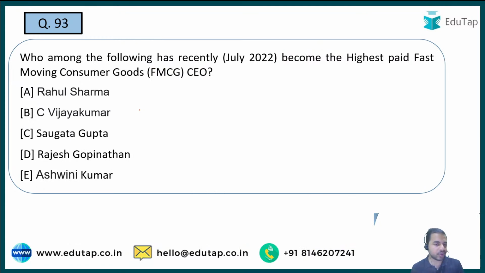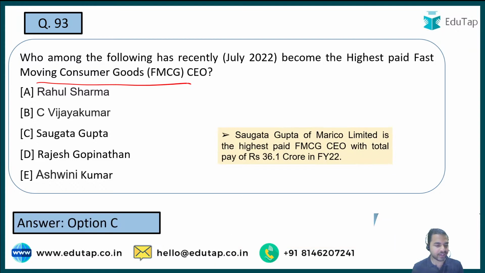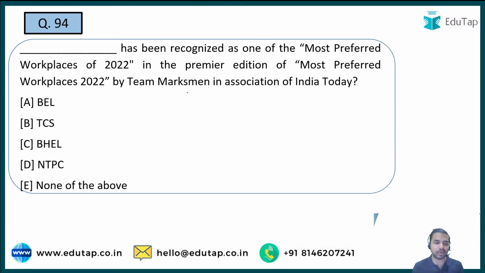So the next question is, you are required to tell me the name of the CEO who has become the highest paid fast moving consumer goods CEO. So recently, the highest paid FMCG CEO of India has been listed here, and you are required to tell me the name of that person. And guys, here the right answer is option C, that is Saugat Gupta. So Saugat Gupta is the right answer. Moving on to the next question.